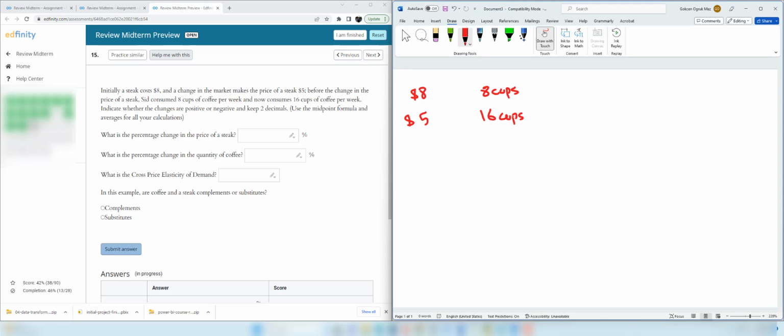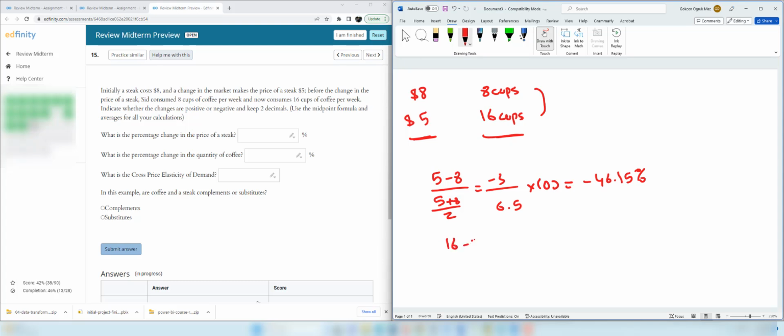Use the midpoint formula. So we need to find the cross price elasticity because we're talking about price of one good and the demand for another good. Let's find the percentage change in the price of steak. It's 5 minus 8 divided by 5 plus 8 over 2. Negative 3 divided by 5 plus 8 divided by 2. It's 6.5. And times 100 is going to give us the percentage. It's negative 46.15%.